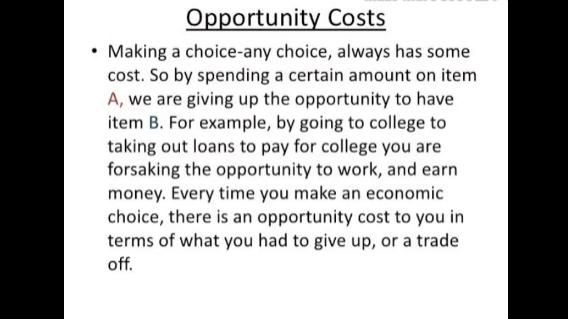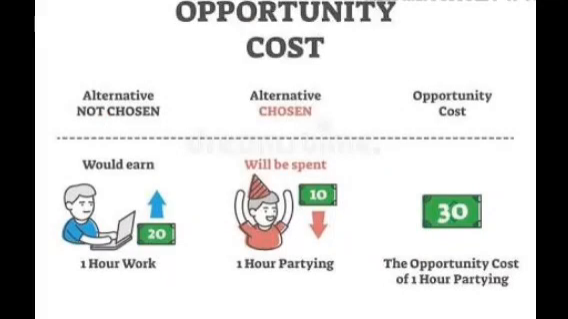So have you understood the concept of opportunity cost? Okay, another example. You could work 1 hour and you will get rupees 20, but you have chosen 1 hour for partying. Now you want to do party and all. Fine. So what is your opportunity cost? Opportunity cost of 1 hour partying, 30 rupees. Because you would have earned 20 there by working.